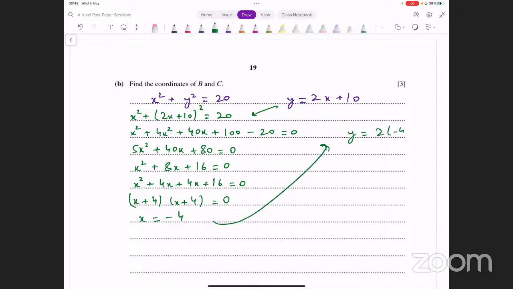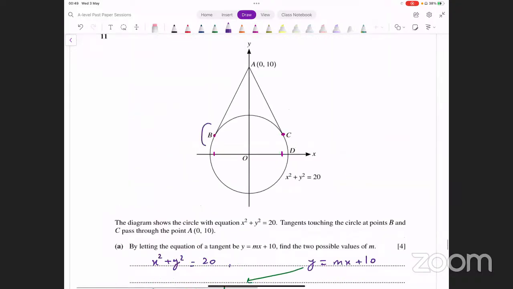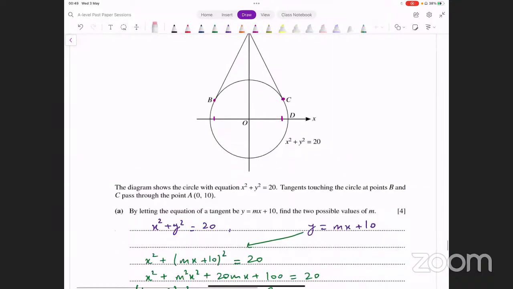So it's 2 into -4 plus 10, and y is equal to 2. So one of the points that we're getting therefore is -4 and 2. This is one point. The x coordinate is negative, the y coordinate is positive. -4, 2, which point should this be? The left one is point B. Okay, one point has come.